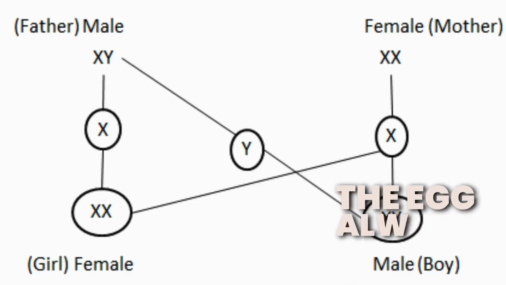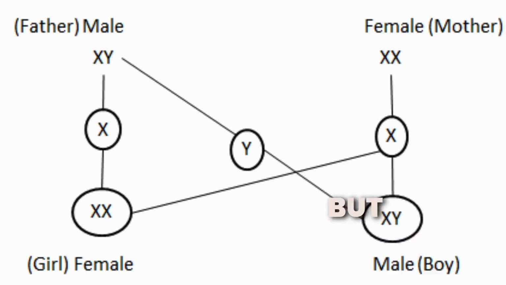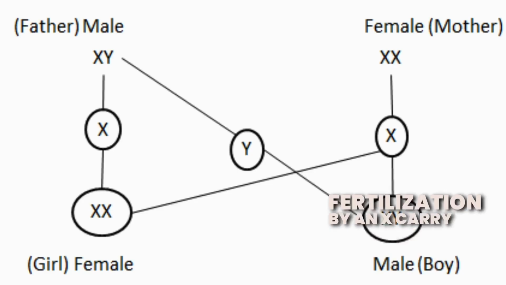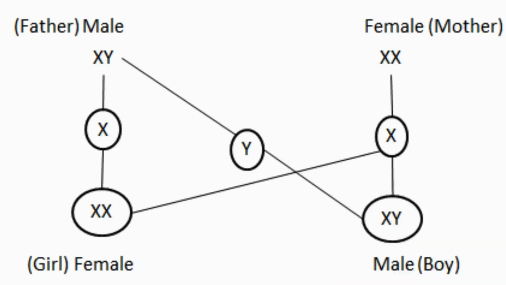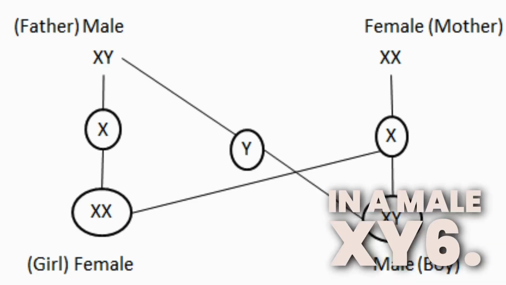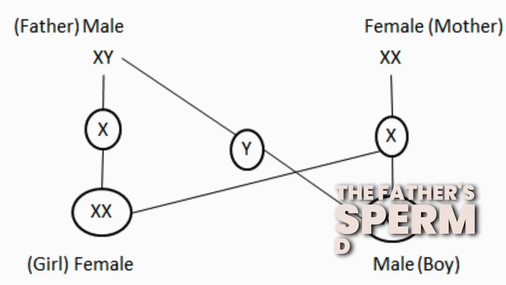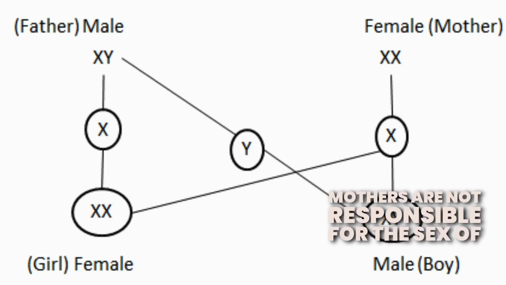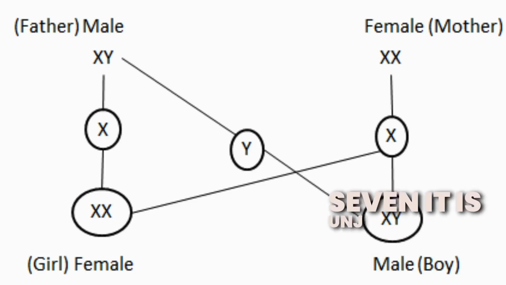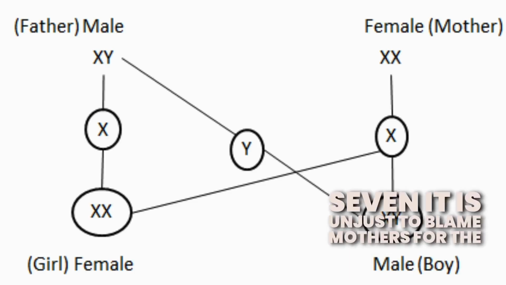4. The egg always carries 1 X chromosome, but sperm can carry either X or Y chromosome. 5. Fertilization by an X-carrying sperm results in a female, XX, while fertilization by a Y-carrying sperm results in a male, XY. 6. The father's sperm determines the baby's sex. Mothers are not responsible for the sex of the child. 7. It is unjust to blame mothers for the child's sex.